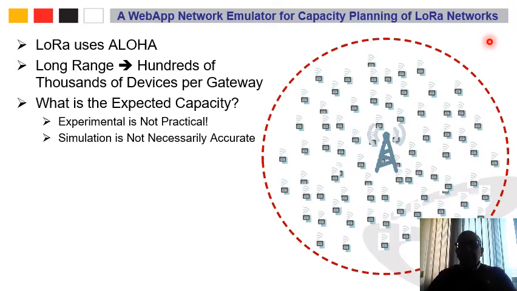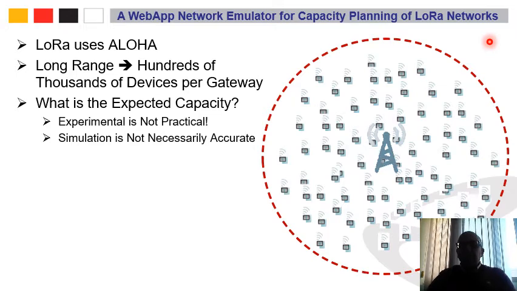But this is not necessarily accurate in assessing the real reception capability of the gateway, because what we usually do in simulation is that we put some threshold. So we say if two packets arrive and partially overlap, then we call this a collision and both packets are dropped. This is a simulation point of view, but practically this might not necessarily be the case, because we might have a close IoT sensor and a far IoT sensor that send at the same time. So this is a collision.